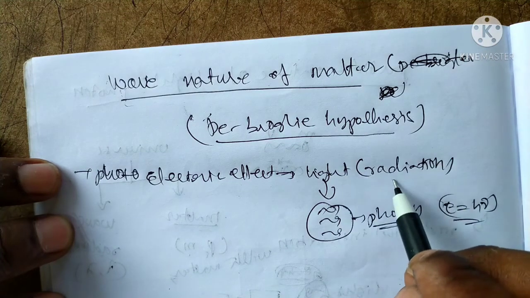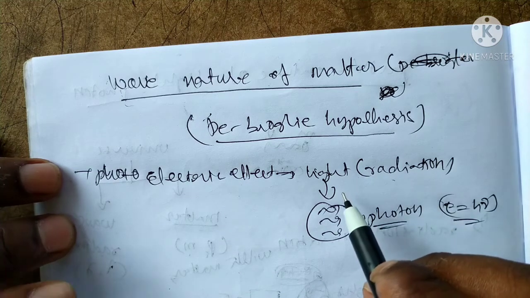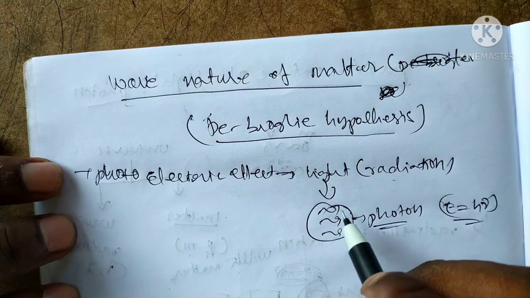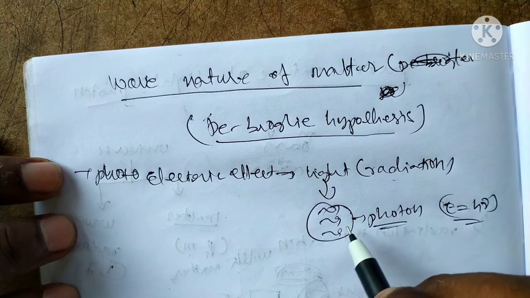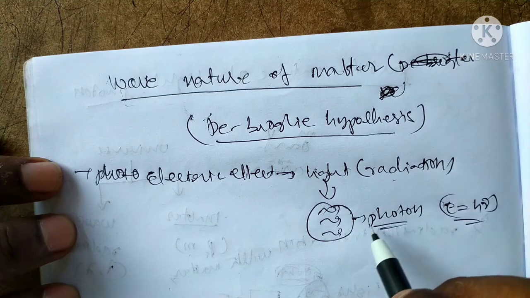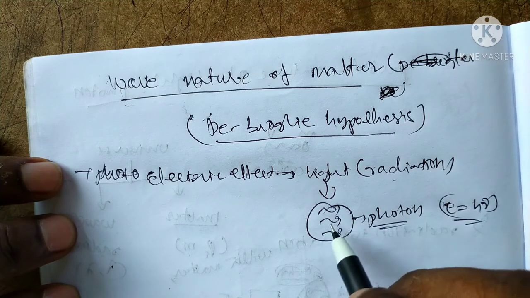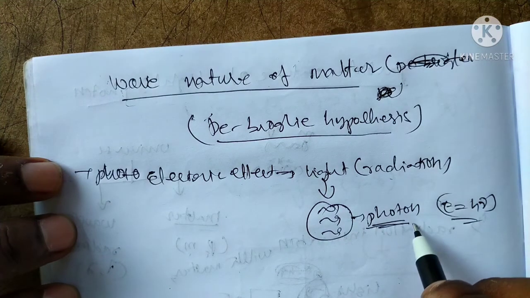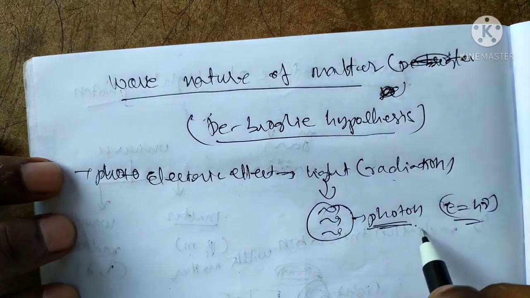Light has a dual nature. That is the radiation. Light has energies in the form of quanta or packets. Any packet having energy h nu is a photon or particle, that is particle nature.